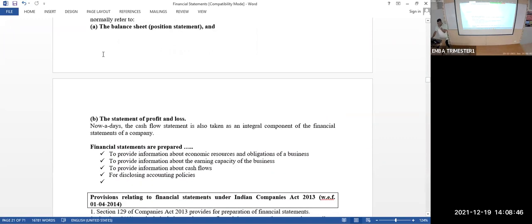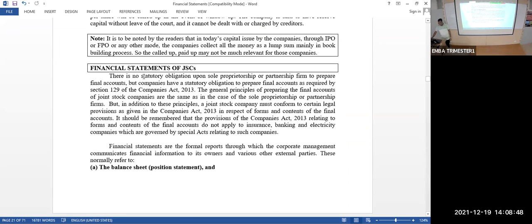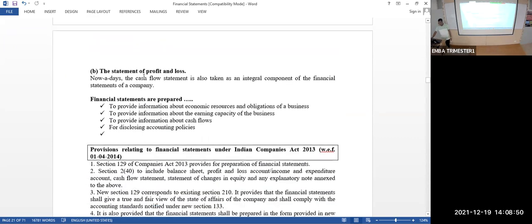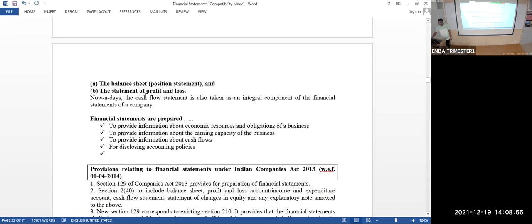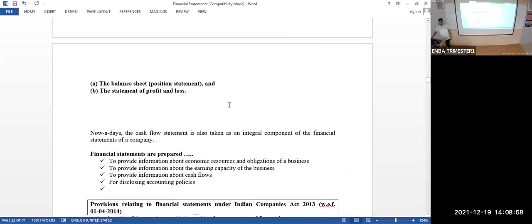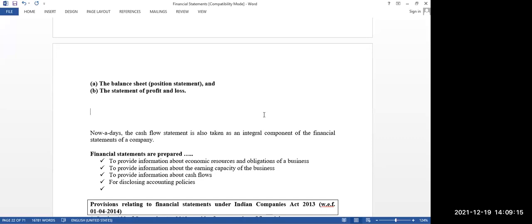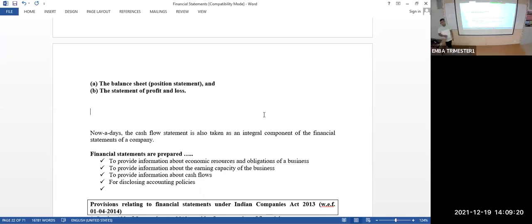Okay, fine, no problem. Now, the financial statements of companies. We have 2 statements. One is the balance sheet, or you can call it the position statement. The second is the income statement, or you can call it the profit and loss account, or statement of profit and loss.